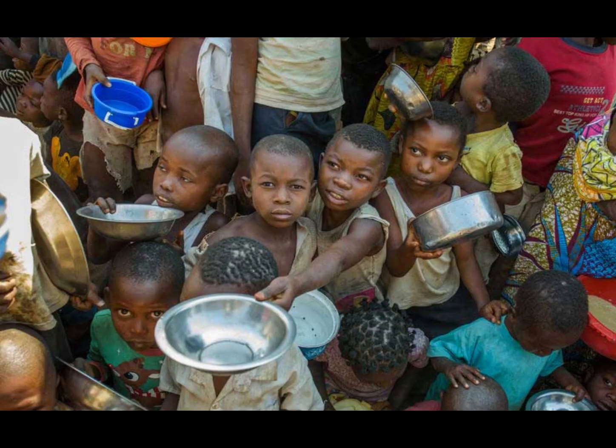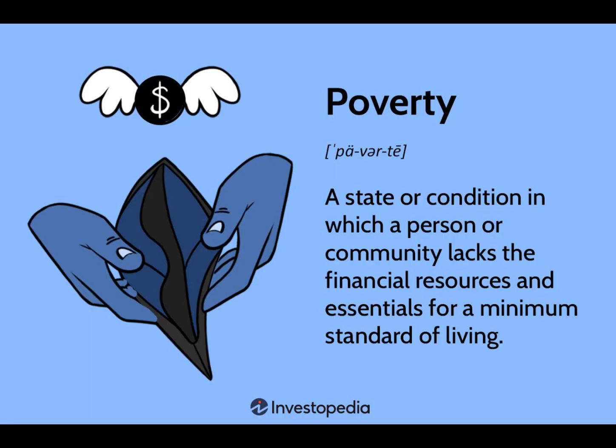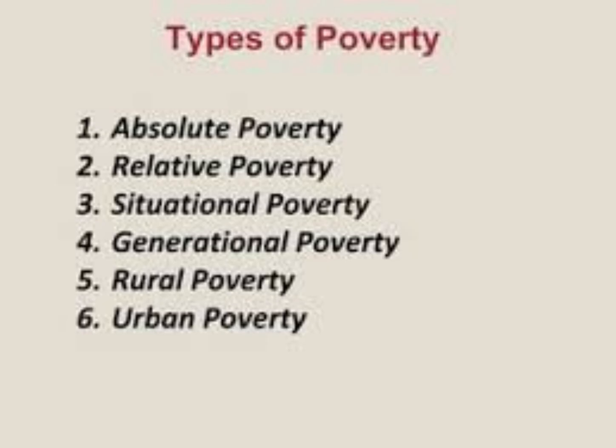There are many problems facing our world today. One of the major problems we face is poverty. Well, what is poverty? Poverty is a state or a condition in which a person or community lacks the financial resources and essentials for a minimum standard of living. There are 6 types of poverty: absolute poverty, relative poverty, situational poverty, generational poverty, rural poverty, and urban poverty.